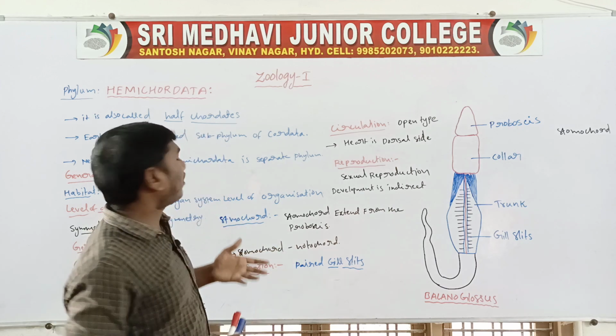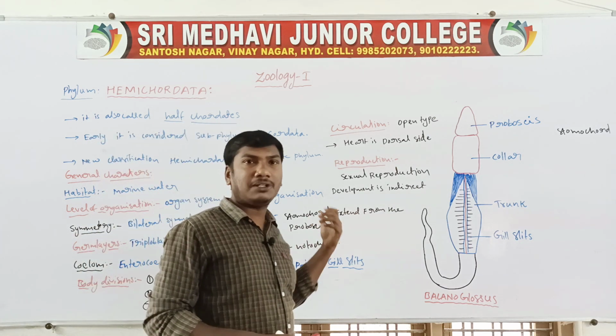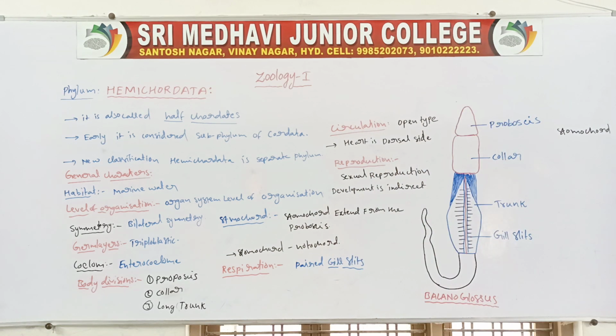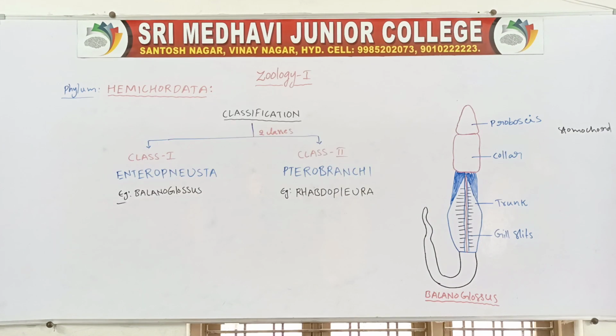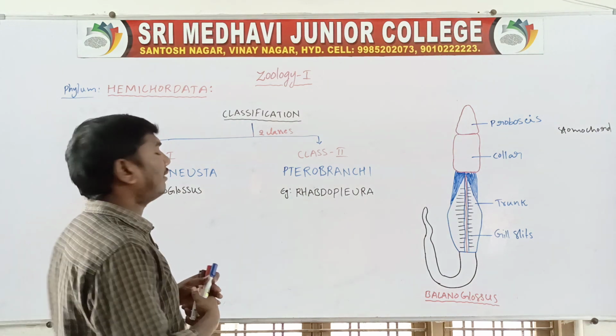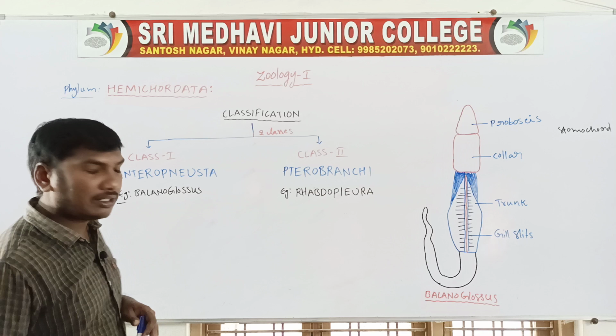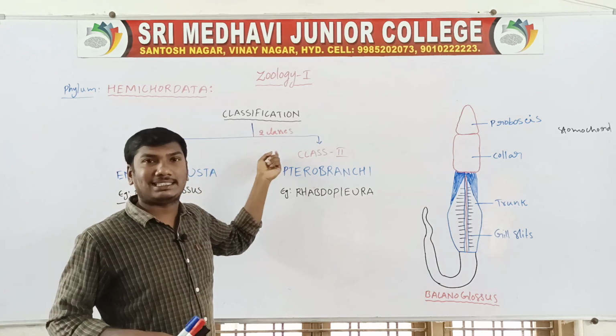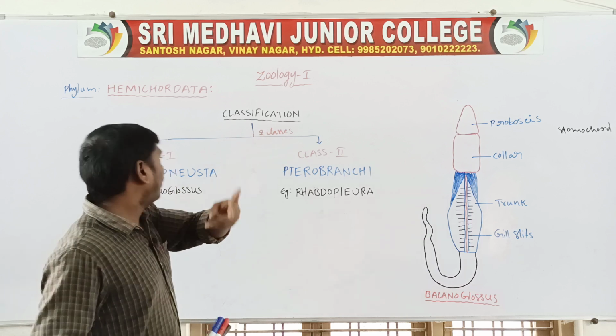Next one, phylum Hemichordata classification. The phylum Hemichordata is divided into two classes.